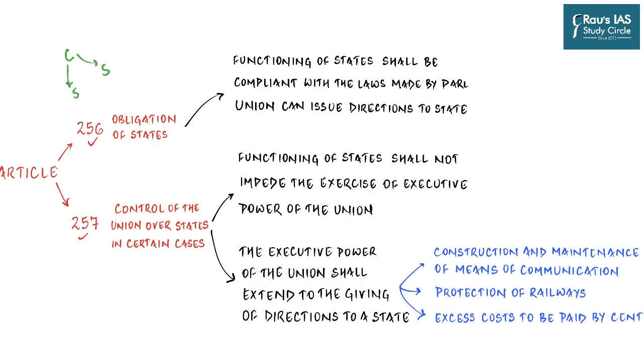Basically, what it talks about is that when the center creates a law and wants the state to implement it, states have no other option but to implement these laws. Now, the obvious confusion is that since India is a federal state, it's a federation, and so you have a separate central list, separate state list, and then you have a concurrent list. And so where is the need for such a mechanism? Now, there are 2 things over here. First is that you should understand that while the center commands expansive powers, it has limited personnel to administer them.